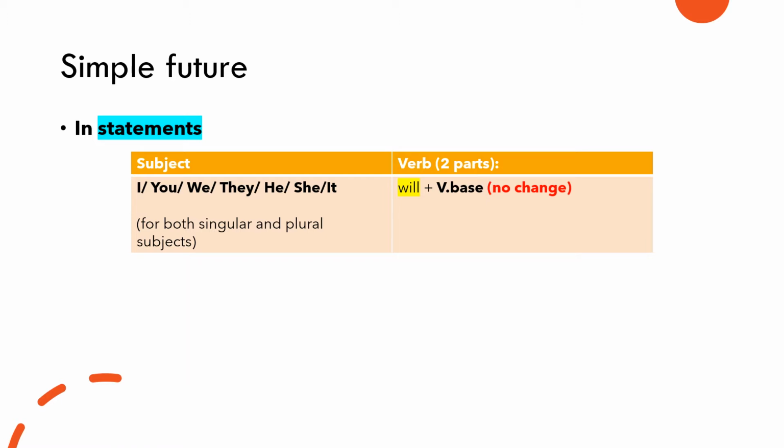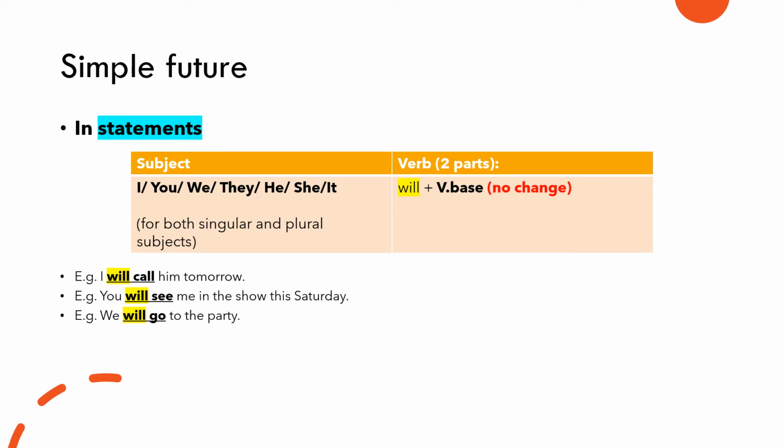Let's take a look at some example sentences. I will call him tomorrow. The verb includes will plus call. Note that call is in base form. We do not change it. Another example sentence. You will see me in the show this Saturday. We will go to the party.